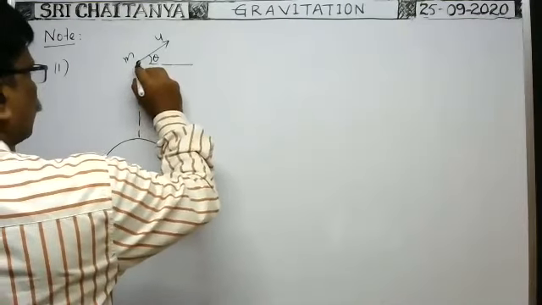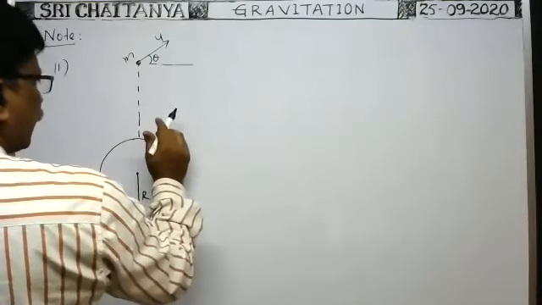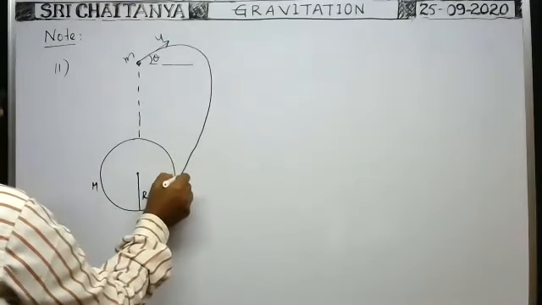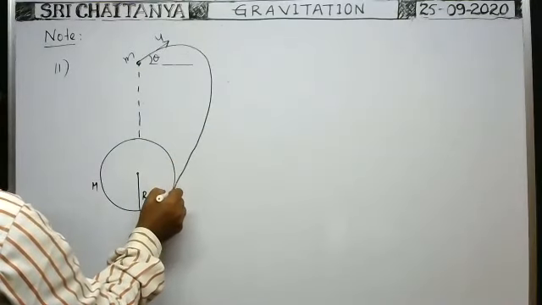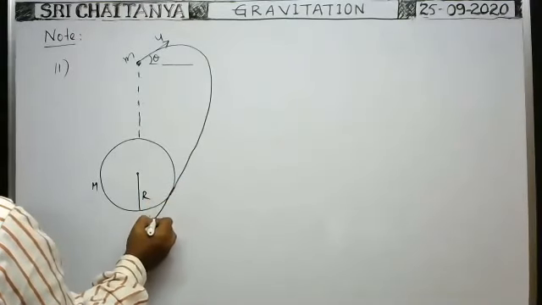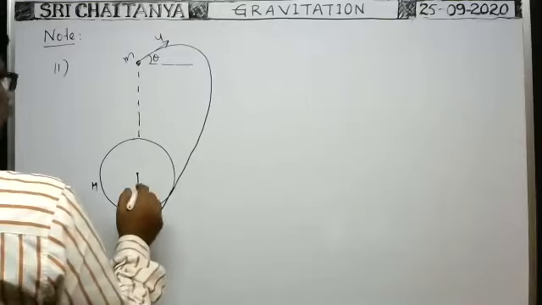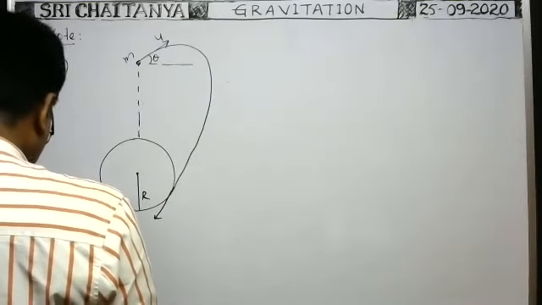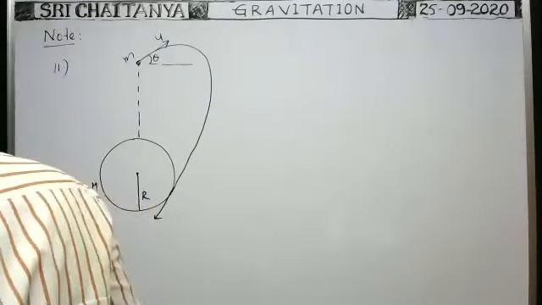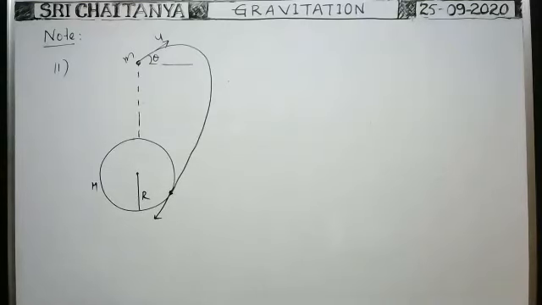Whenever the particle tries to travel in this direction, because of gravitational force of attraction, the particle travels along a curved path like this, and just touches the surface of the Earth like this. Now in this case, what is the velocity of the body when it reaches the point here? That is the question they asked.